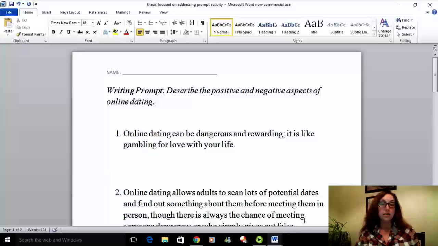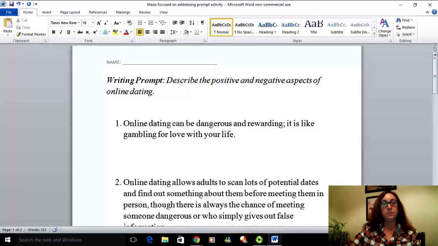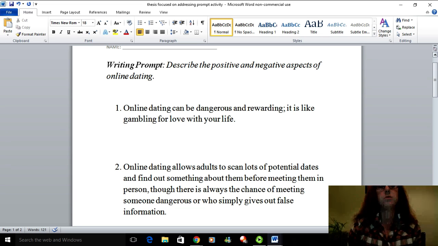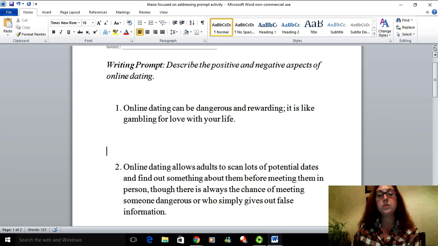What that prompt is asking for is both. A student cannot choose only one side or go in a different direction. I want to take a look at a couple of these thesis statements to see if they actually match the prompt. Each of these numbered statements would be a thesis in an essay. I pulled them all out and put them together in this document so you can see how different points may or may not actually address the prompt.